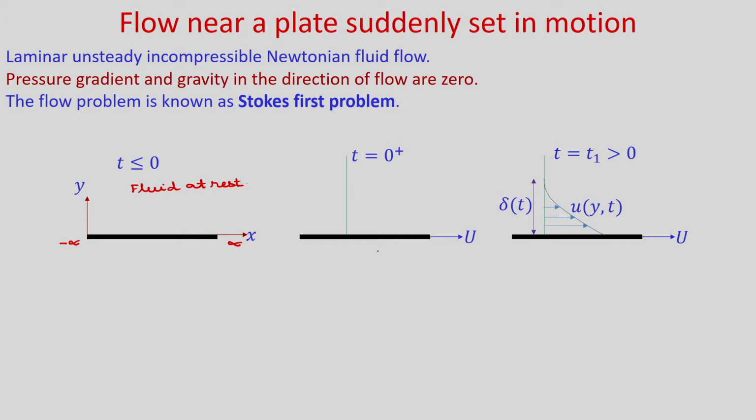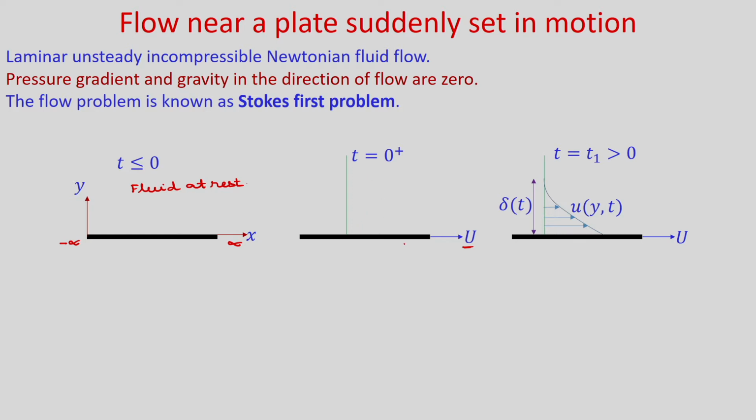Now, suddenly if it starts moving with a constant velocity u in the x direction, parallel to its own axis, then there will be some velocity profile generated inside the fluid domain.